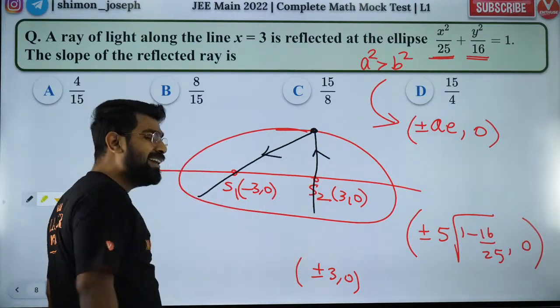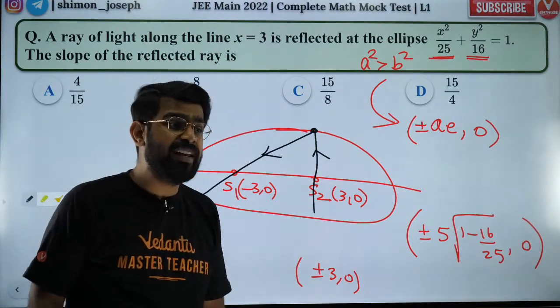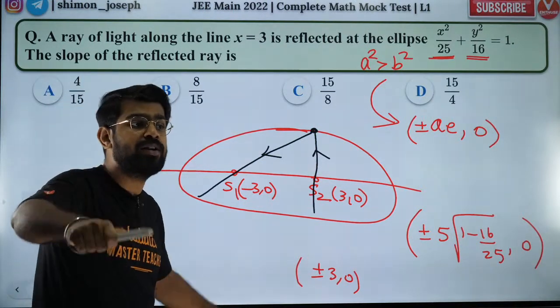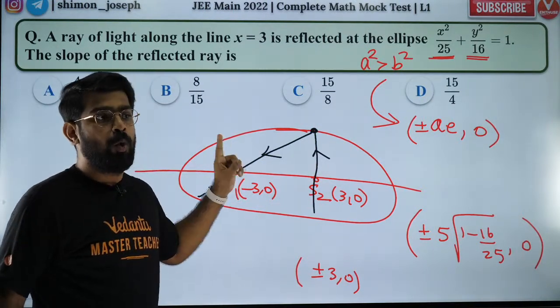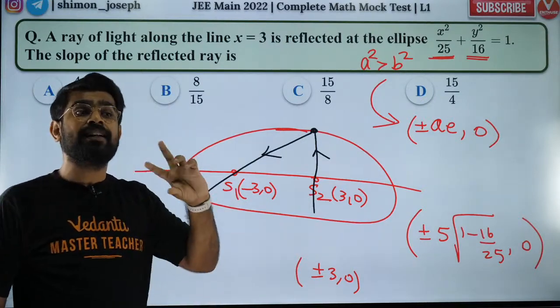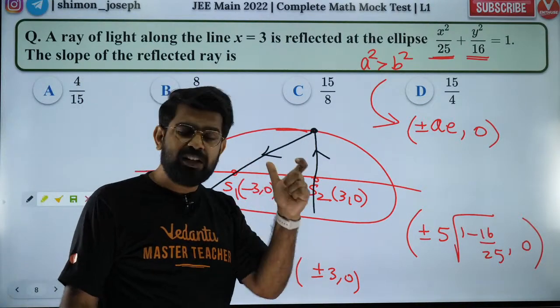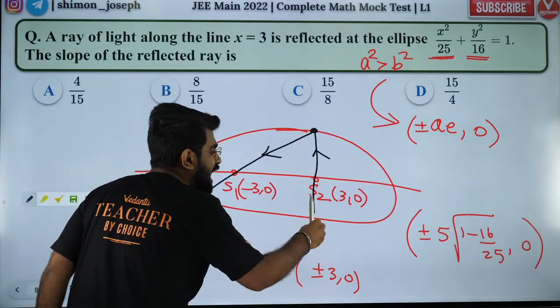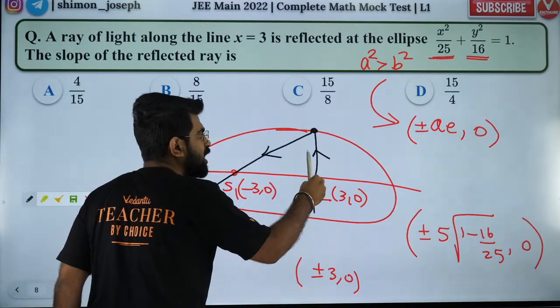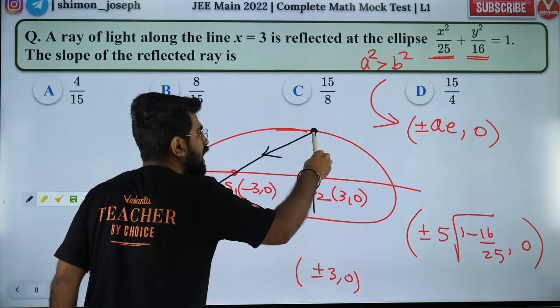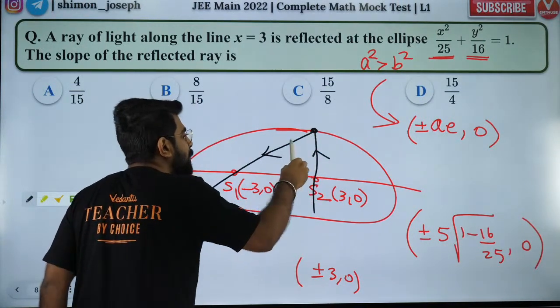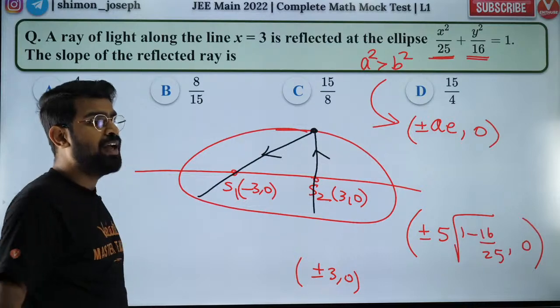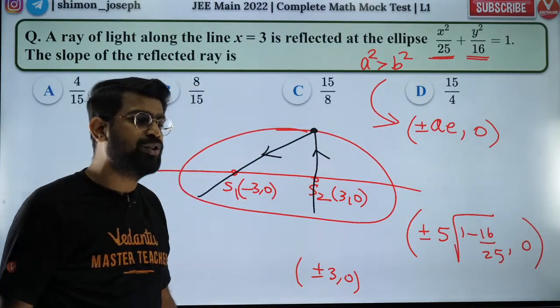That is a very cool property. If you did not know it, make a note of it. So what is this property of ellipse? It is called the reflective property, such a unique feature of an ellipse. It says if a line passes through one of the foci and hits the ellipse, after reflection, it will pass through the other focus. That is the property which I want you guys to know.